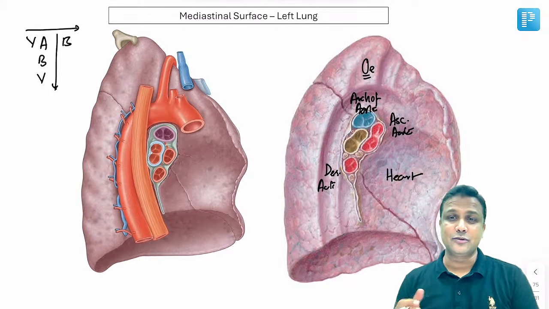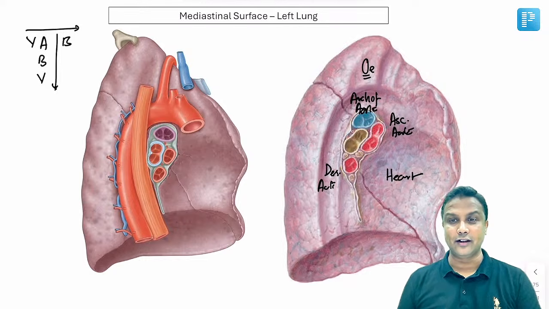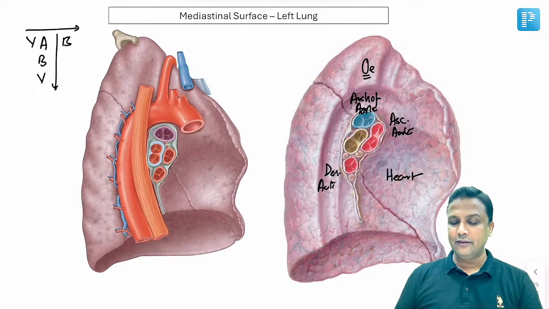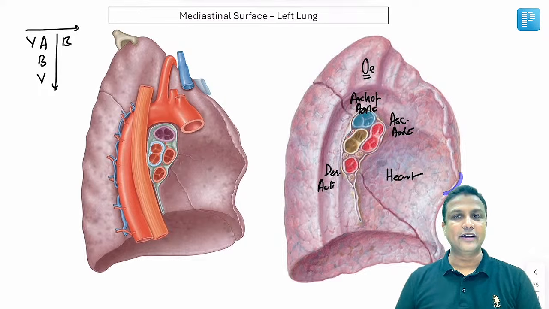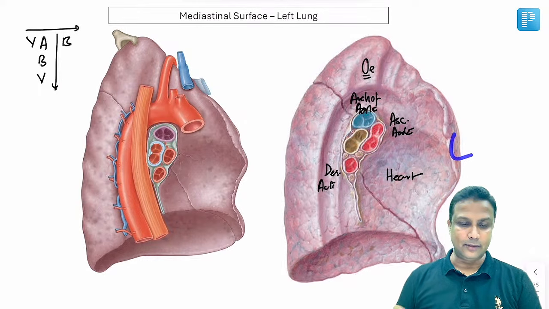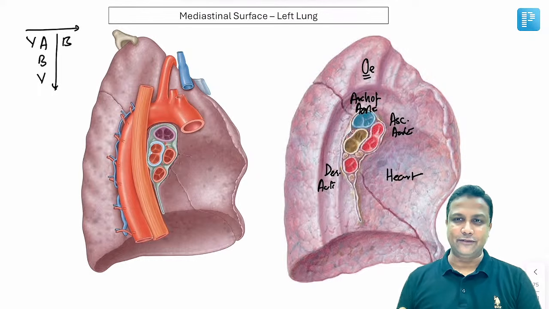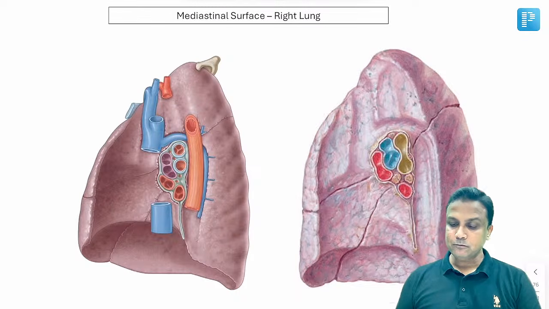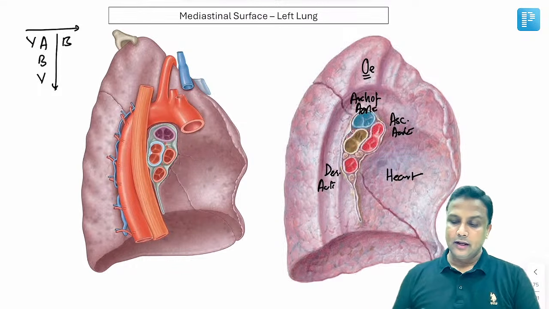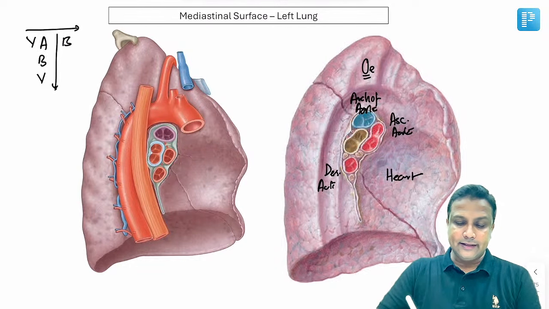After teaching this one, some students will be asking, sir, how to decide the right and left lung, sir? It's very easy. In the left lung, you'll be having a cardiac notch to accommodate the heart. And above that, you'll be having a tongue-like structure, that is the lingula, sir. By seeing that we can easily identify. This cardiac notch will not be there in the right lung, sir. Okay. Now, this all became easy.